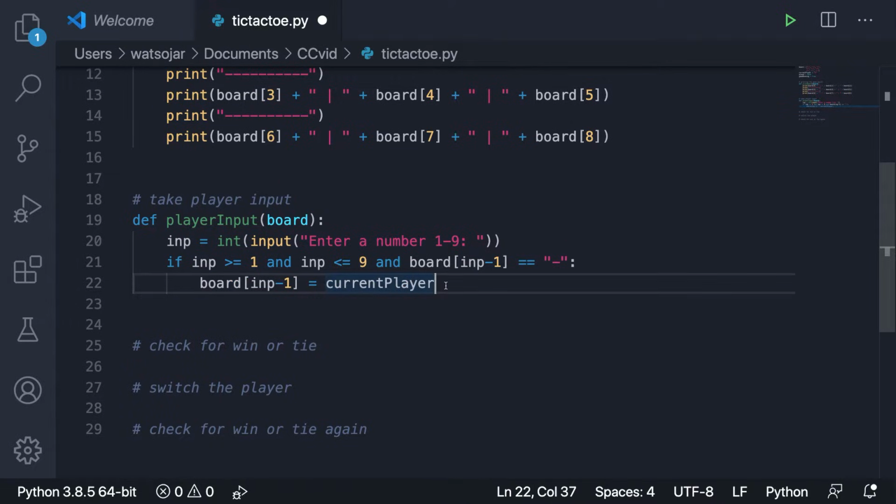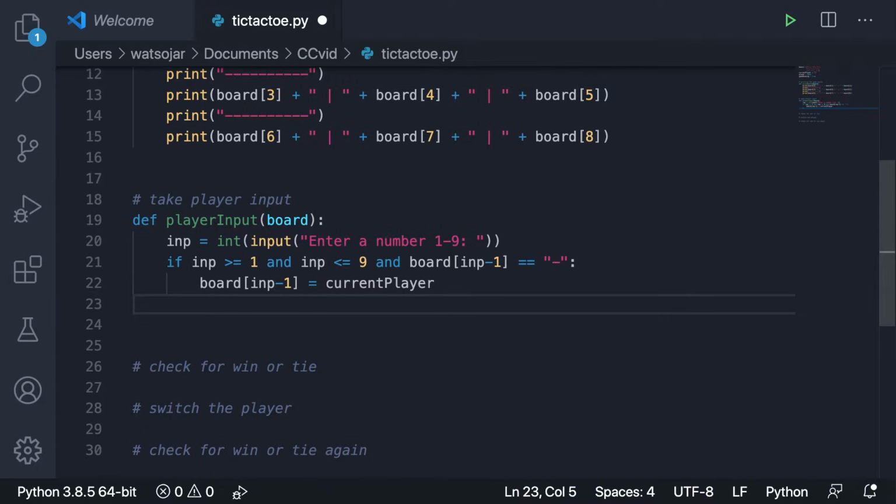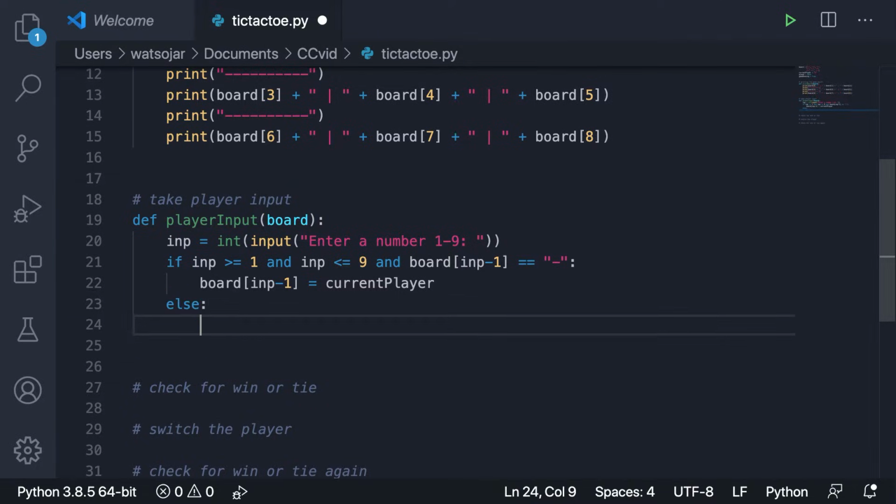So then what we can also do is say, let's say that whatever input in there was invalid for whatever reason. We can just tell the user, oops, player is already in that spot, or whatever message you wanted to say there.